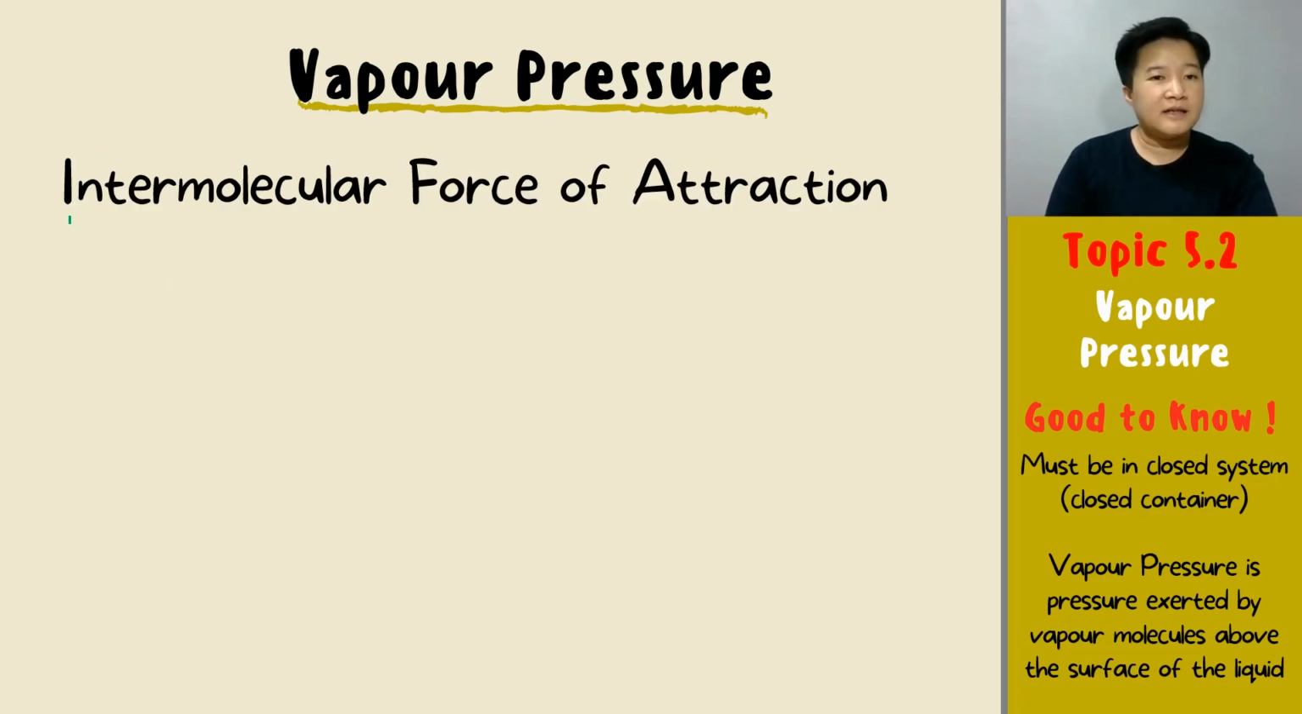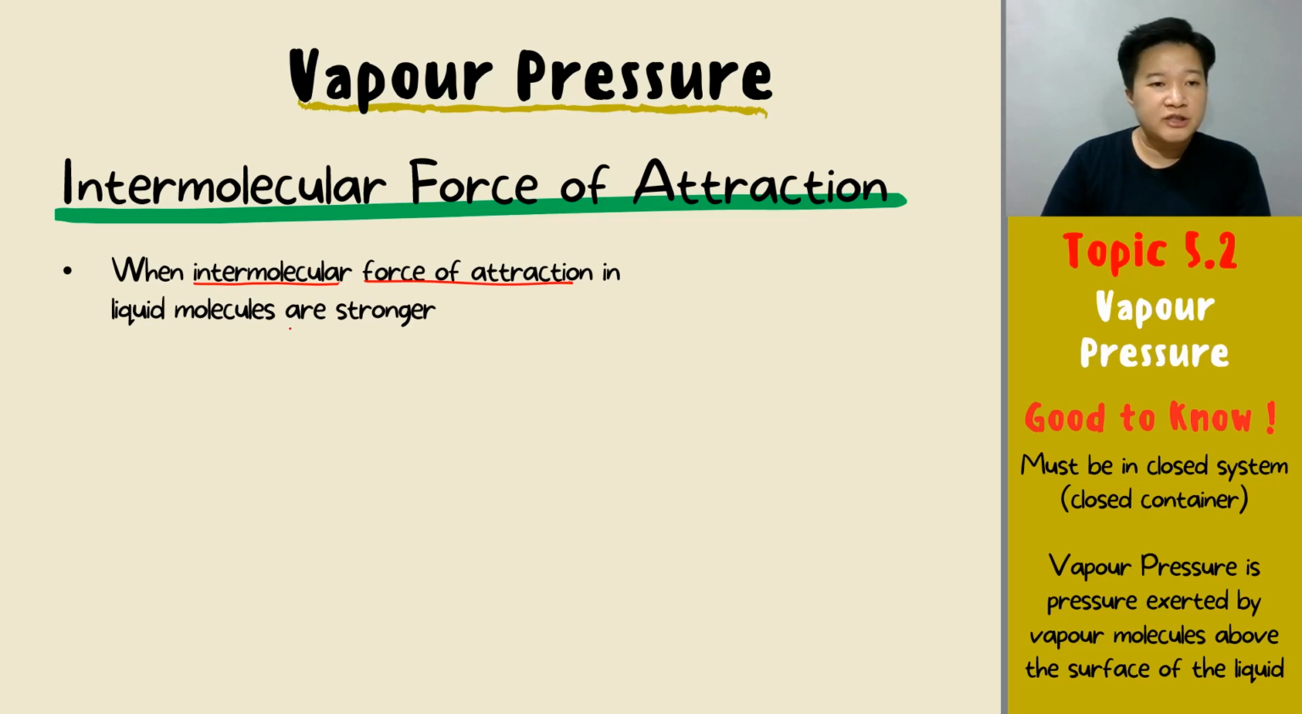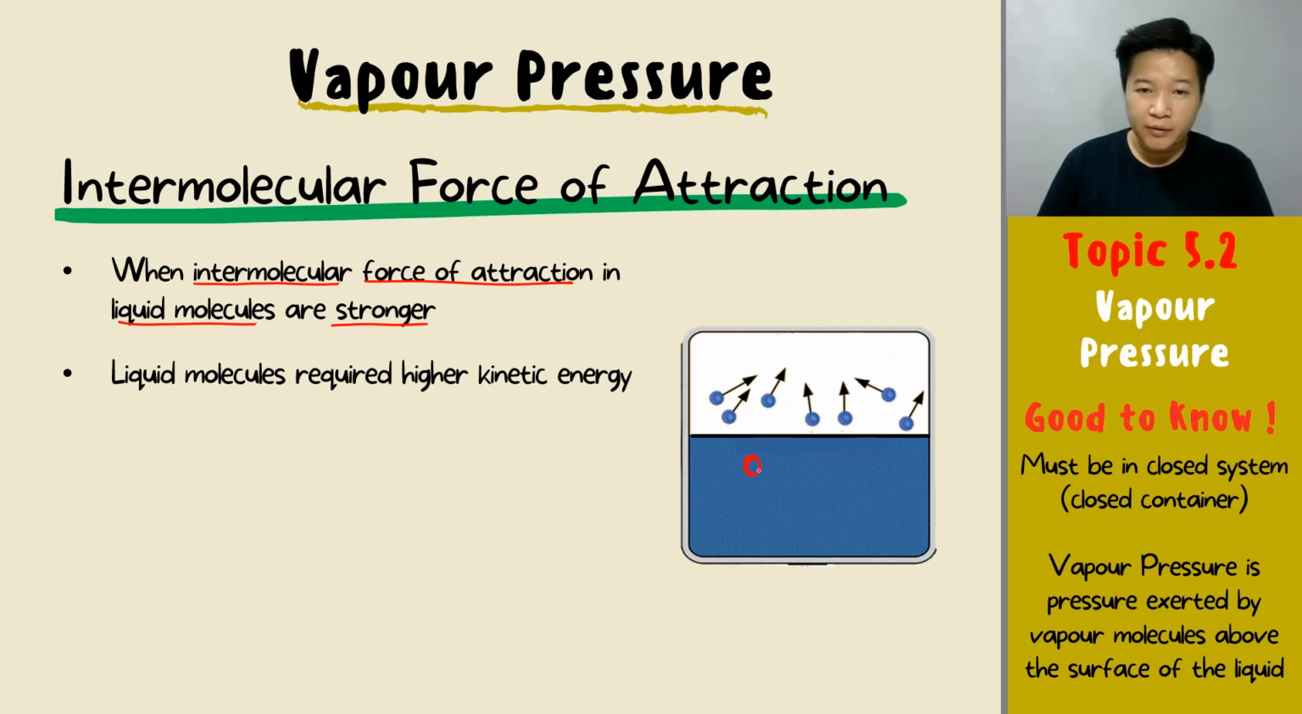Okay. Next, the second factor and also the last factor affecting your vapor pressure is your intermolecular force of attraction. So, let's see how this factor will be affecting your vapor pressure. When the intermolecular force of attraction in the liquid molecules is stronger, it means between all these liquid molecules, the intermolecular force of attraction is extremely strong. So what happens when the intermolecular force of attraction between the liquid molecules is very strong?